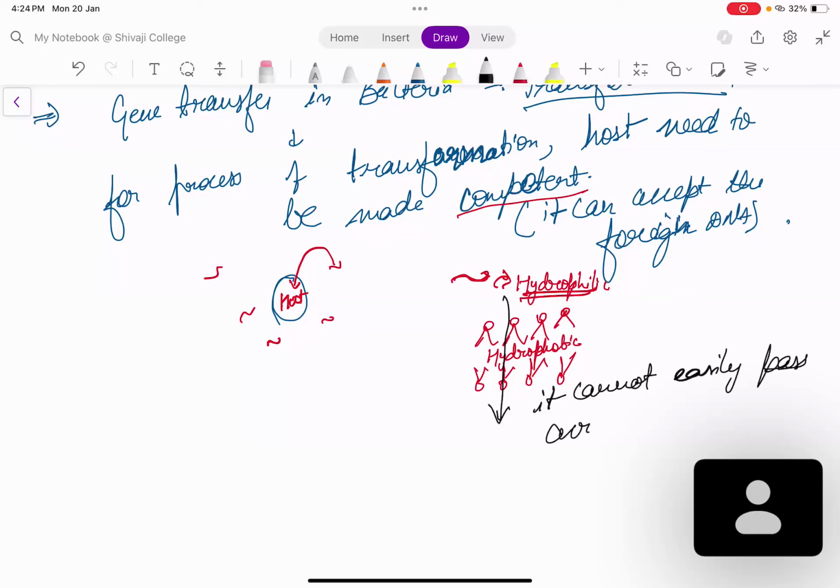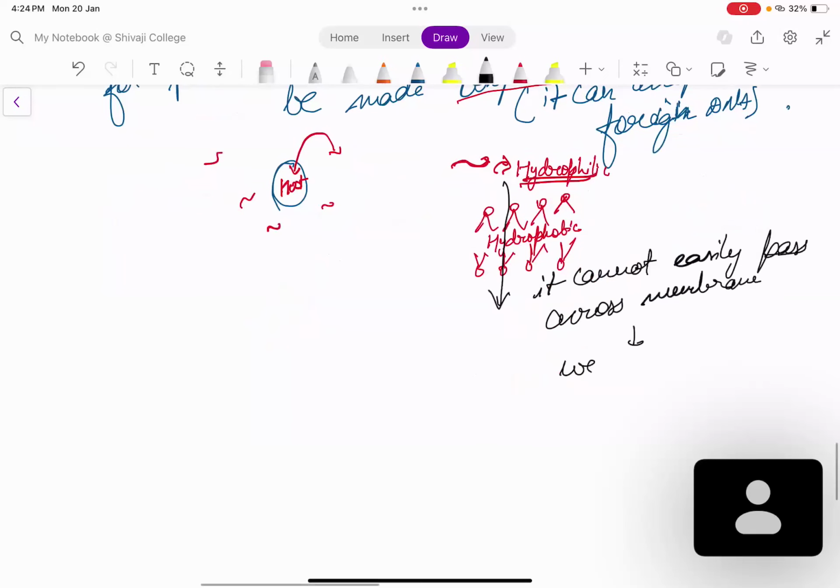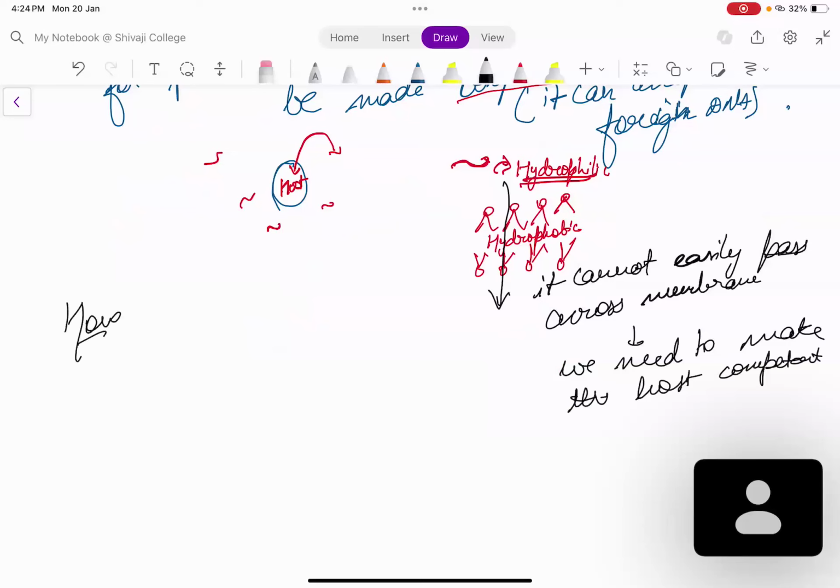See what happens. You take the bacteria. Now you treat it with the divalent cation. Okay, you add divalent cation. For that matter, it is calcium 2 plus.